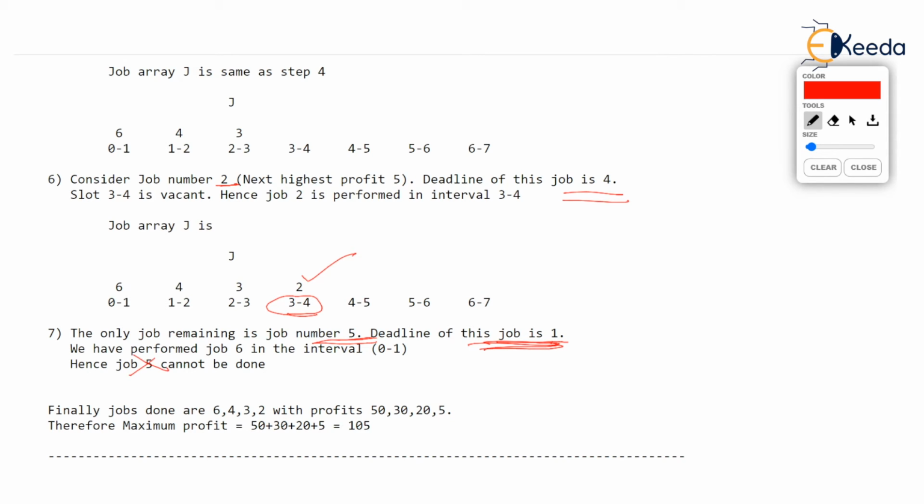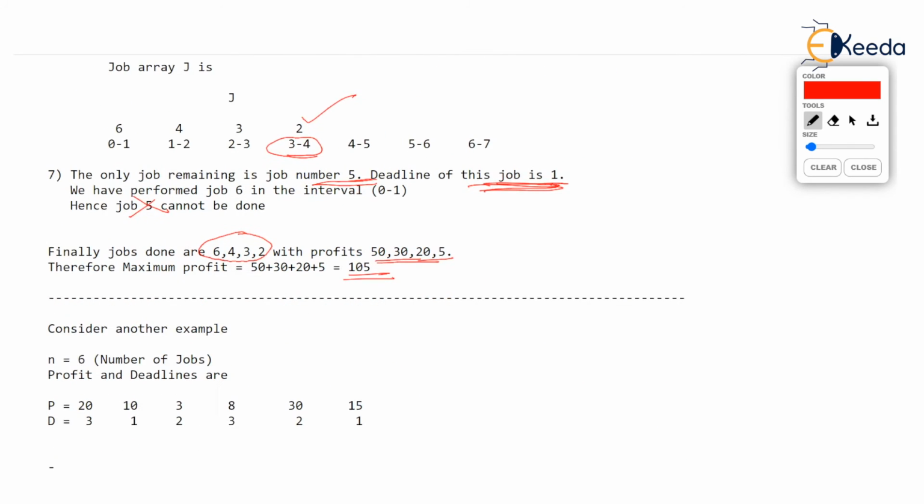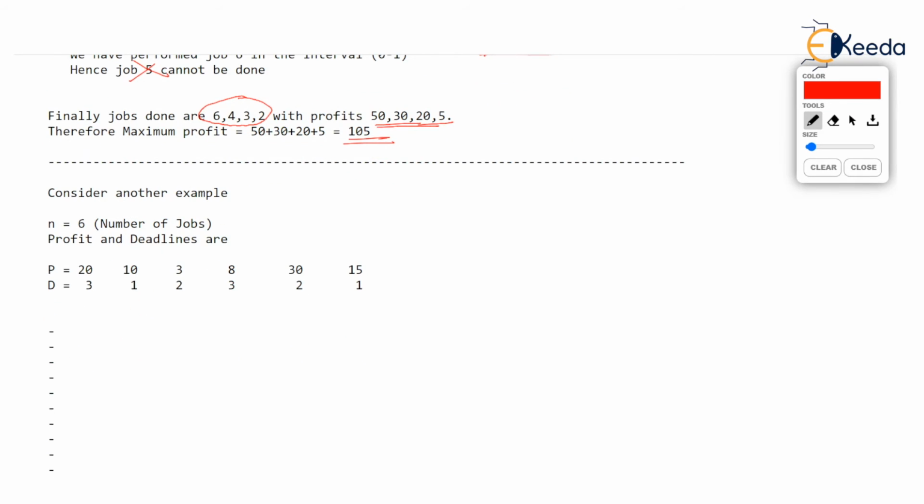Finally, the jobs done were 6, 4, 3, 2. So these are the profits of these jobs. 105 is the maximum profit. Okay. Now consider another example before we leave this particular video.